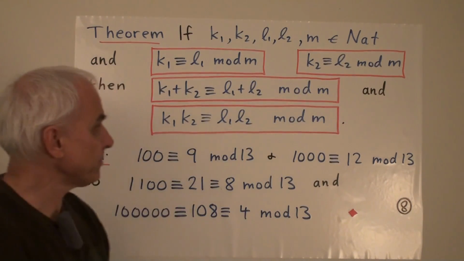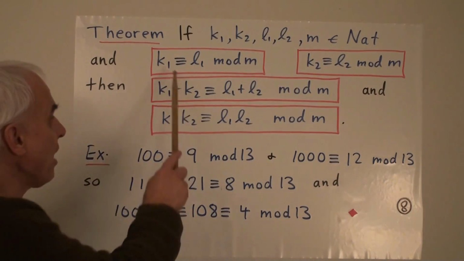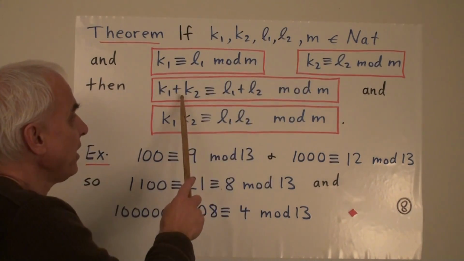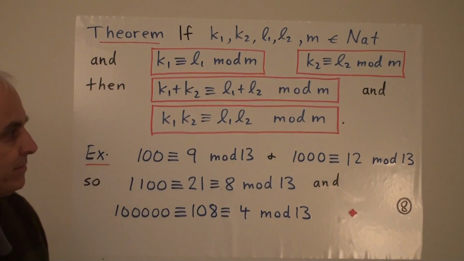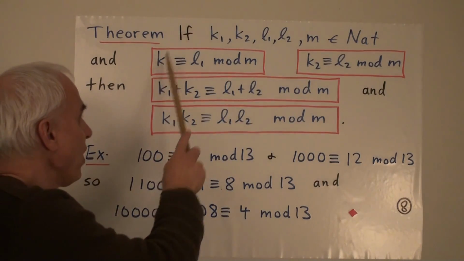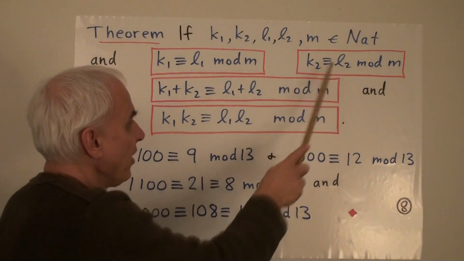That's our starting point. Then the sum k1 plus k2 is congruent to l1 plus l2 mod m. And the product k1 times k2 is congruent to l1 times l2 mod m.